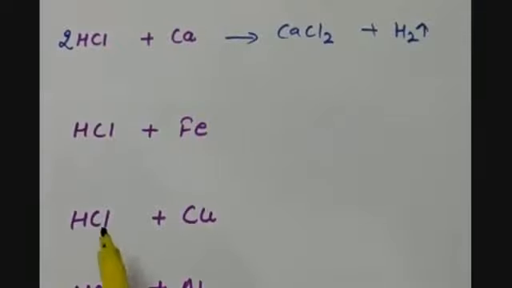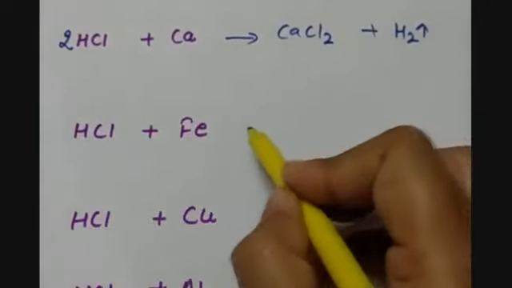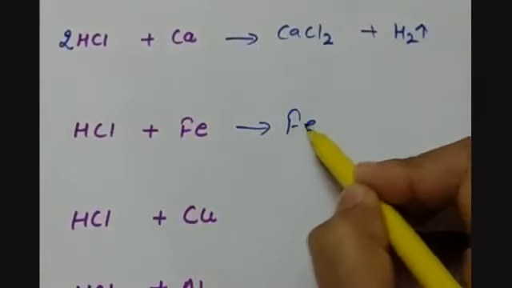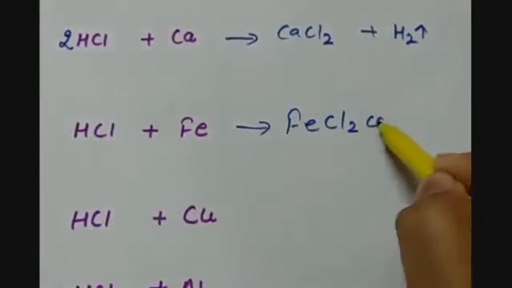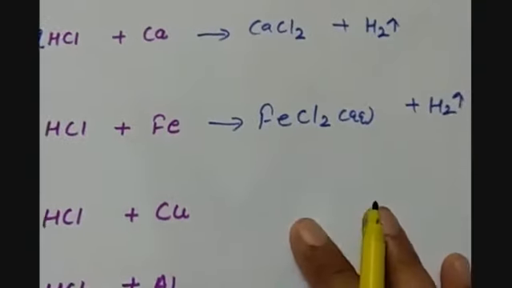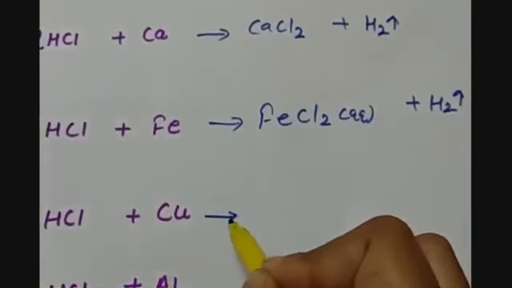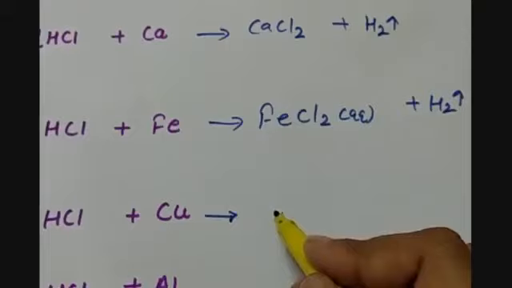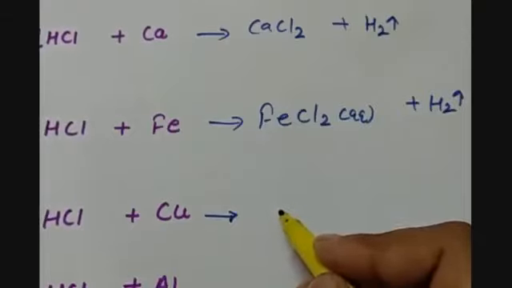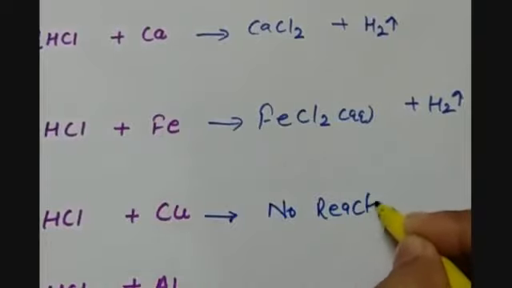So when iron reacts with hydrochloric acid, it gives FeCl2 in water and hydrogen gas is evolved. As copper is less reactive than hydrogen, no reaction will take place in the case of copper and acid.